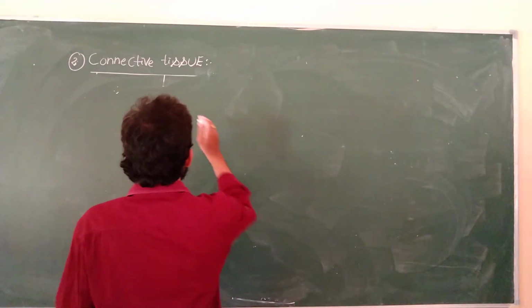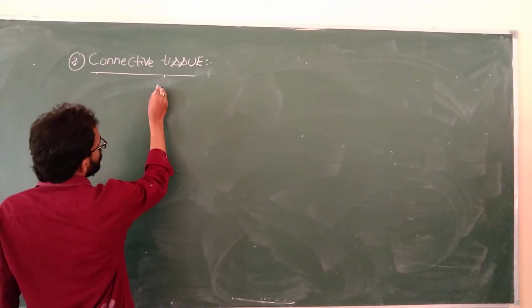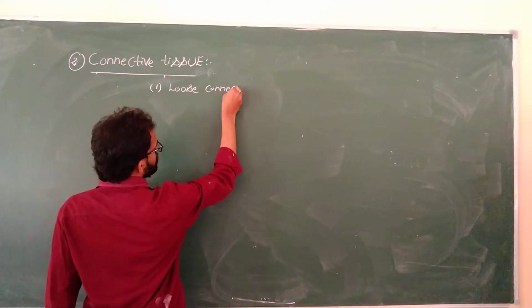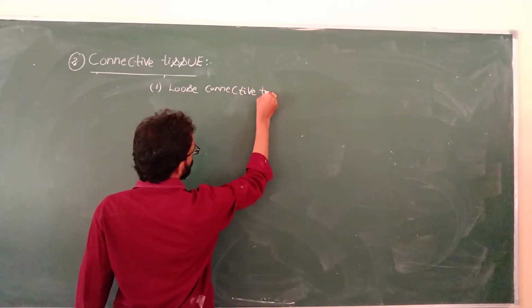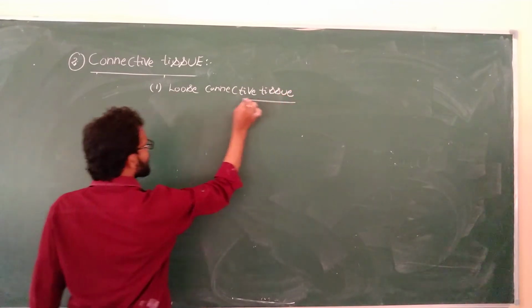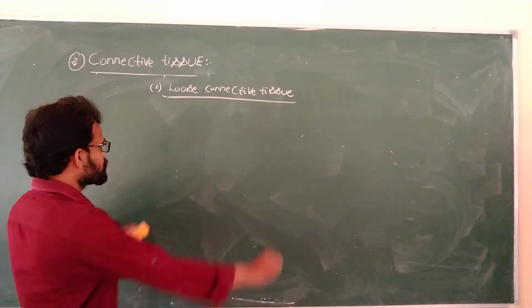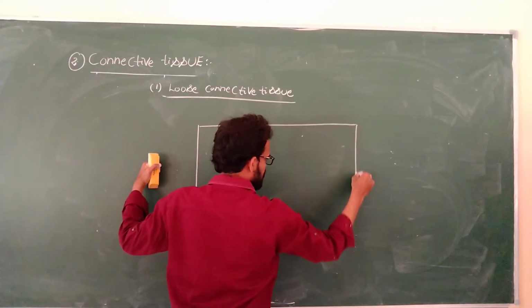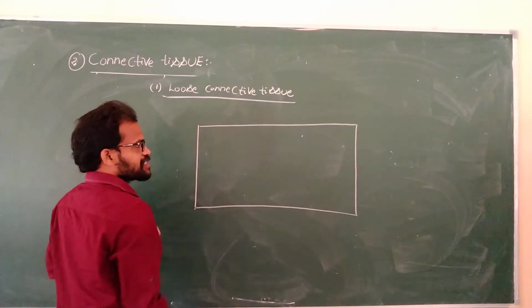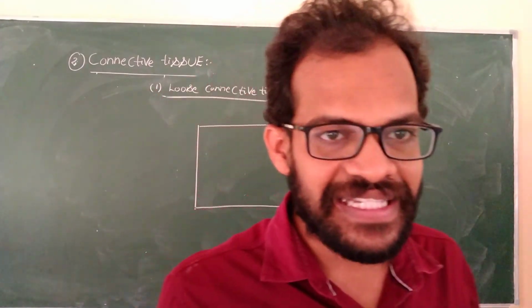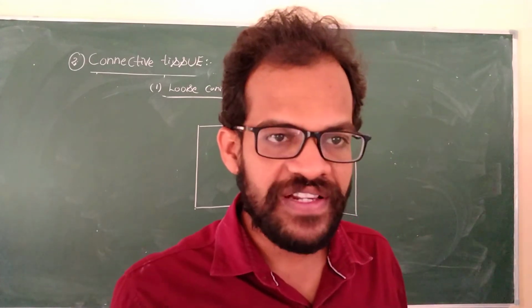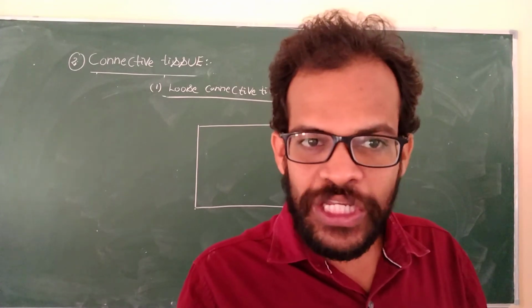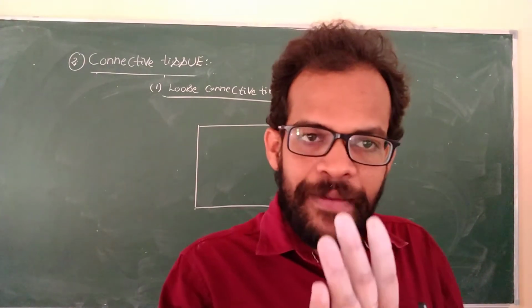Coming to the first one, loose connective tissue. The cells include plasma cells, eosinophils, basophils, macrophages and adipocytes. These cells are loosely arranged, meaning the matrix is more and the fibers are less.